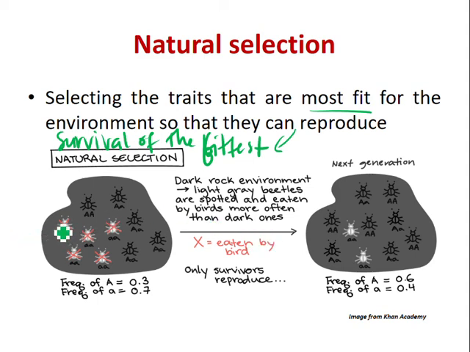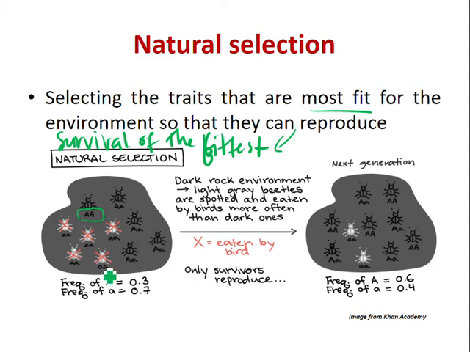So we have two phenotypes: the dark rock phenotype and the light grey phenotype. The colour of the rocks is almost the one that has the dominant allele. The phenotype of the skin somehow makes them able to camouflage in the dark rock environment.